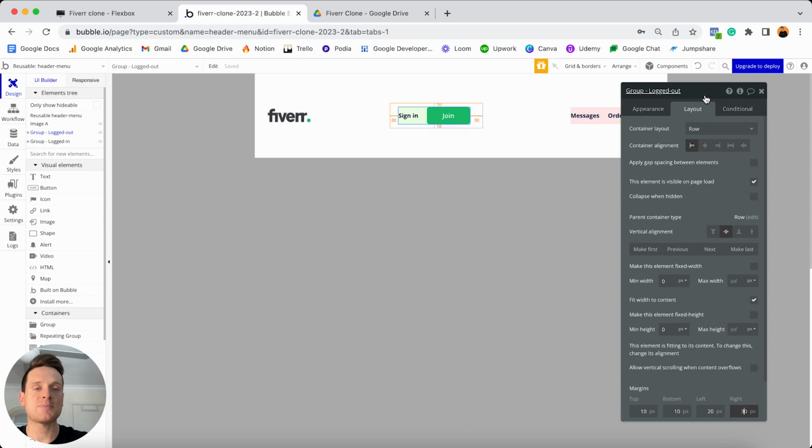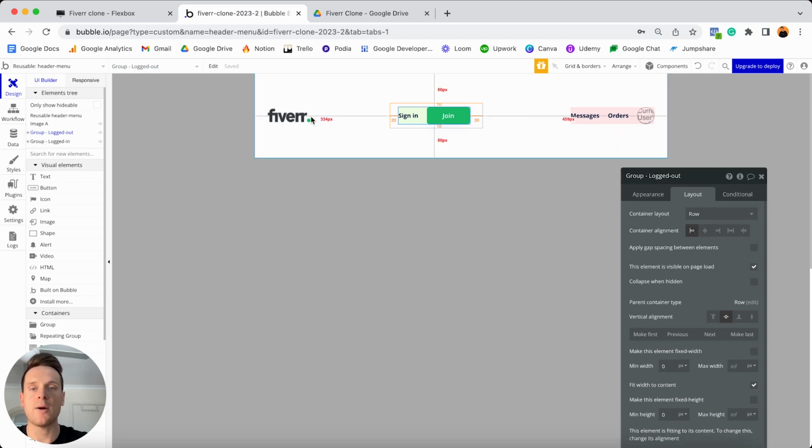And now look, at this point in time, you're probably looking at our overall reusable element and you're wondering why we have 3 different sections. In reality, I'd like this group here to be positioned on the right-hand side as well. And look, this is an experience we can easily create. So if you think about it, only one of these groups should be displayed at any point in time. So if a user is not logged in, I'd like to display this green group. Whereas if a user is logged in, I'd like to display our red group.